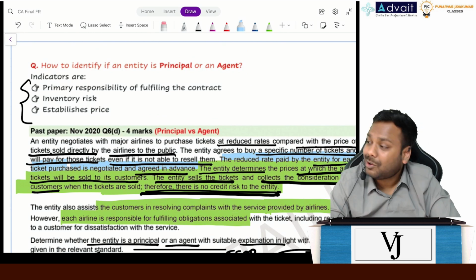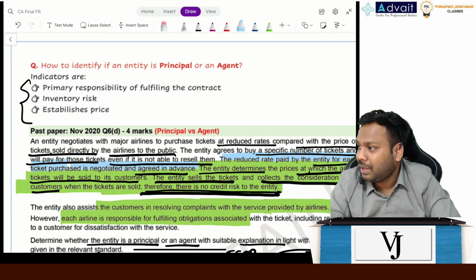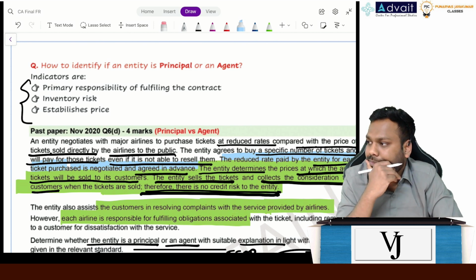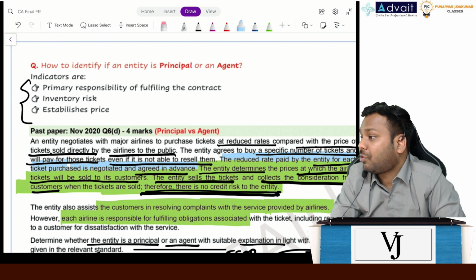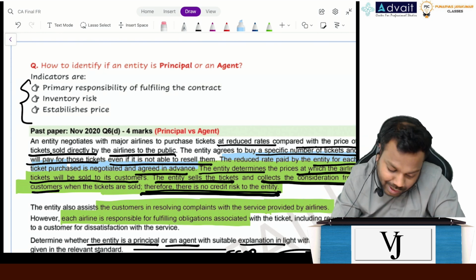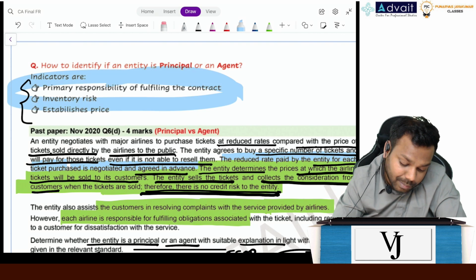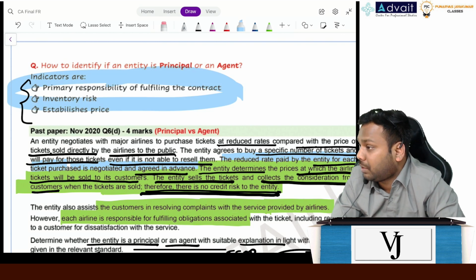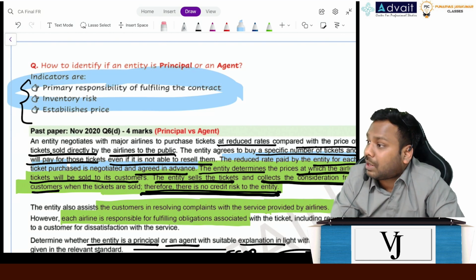No, indicators cannot be cumulative at any given point of time, right? No, as I told, it has to be assessed on a case-to-case basis. It can be the case that two conditions are satisfied, but still we are classifying it as an agent. Okay, but it has to be determined on a case-to-case basis.